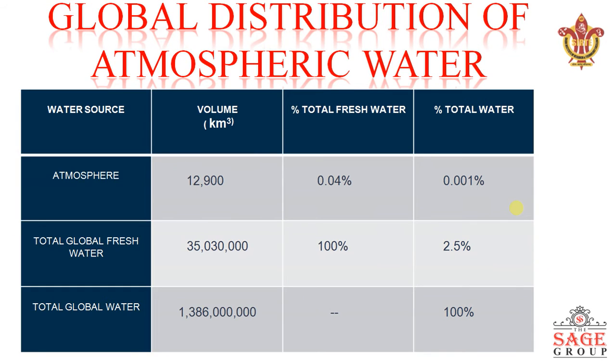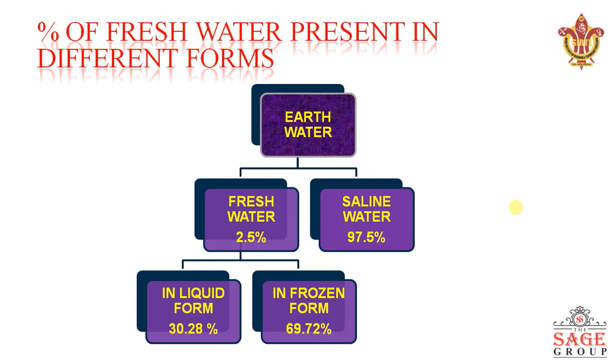Next we have the global distribution of atmospheric water. In the atmosphere the volume of water is 12,900 kilometer cube. The percentage of fresh water is 0.04%, and the percentage of total water is 0.001%. Similarly, the total global water and the total fresh water, the volume and the percentage, have been shown in this table.